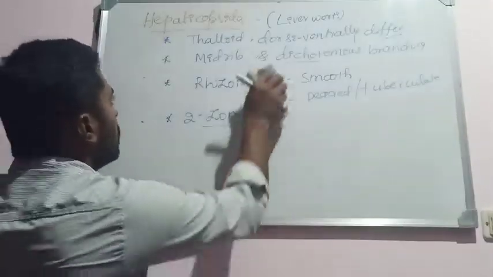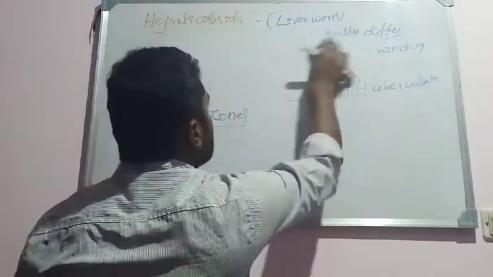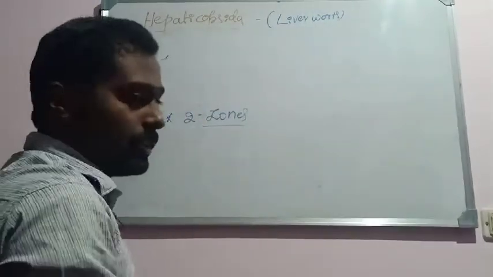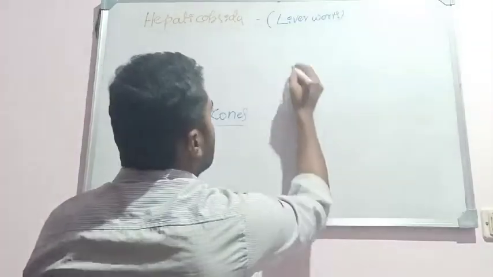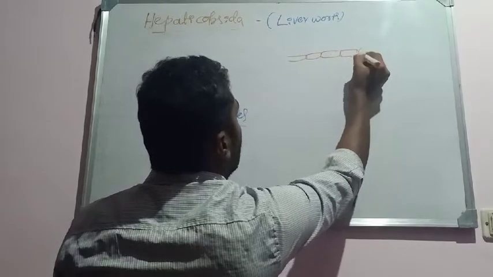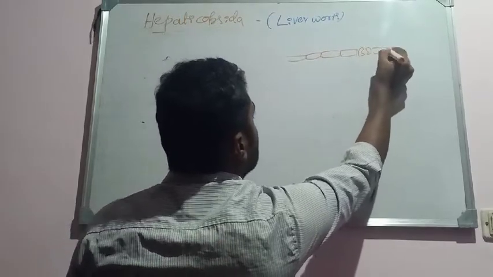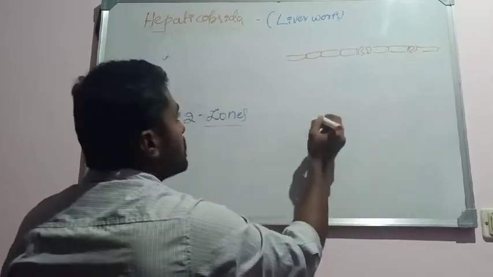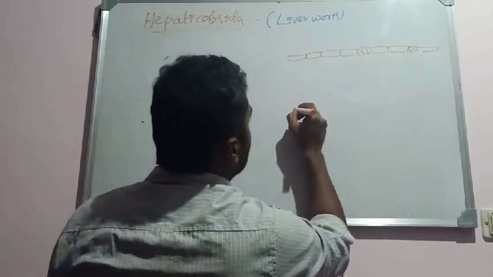Okay, so the upper zone is what is called the photosynthetic zone, and the lower zone is known as the storage zone. They consist of a single layered epidermis, and here and there they possess some small openings. I will tell what those small openings are. And the thallus is differentiated into two zones.